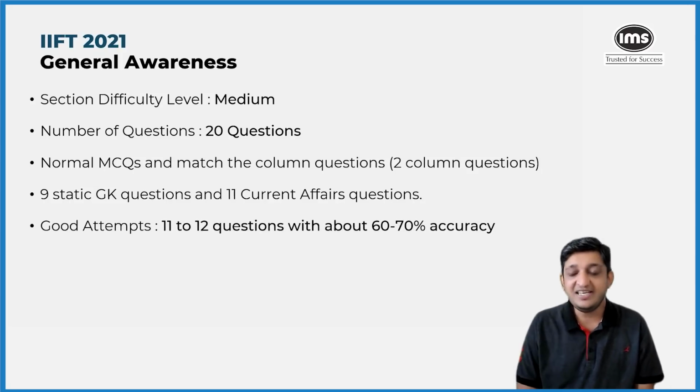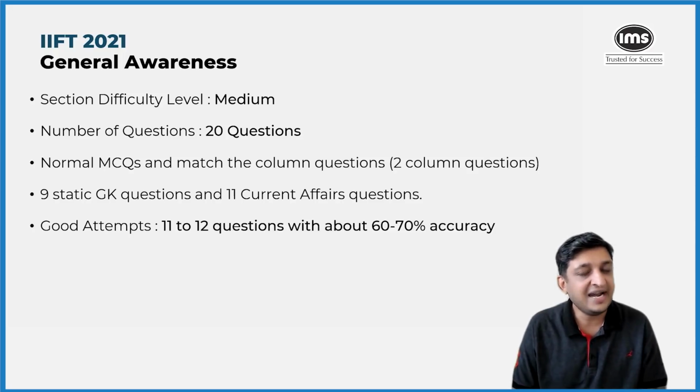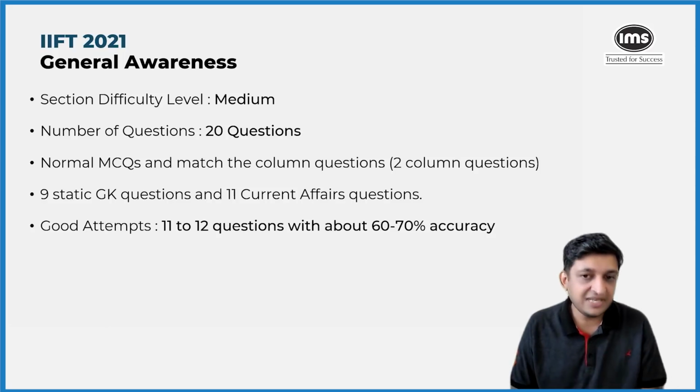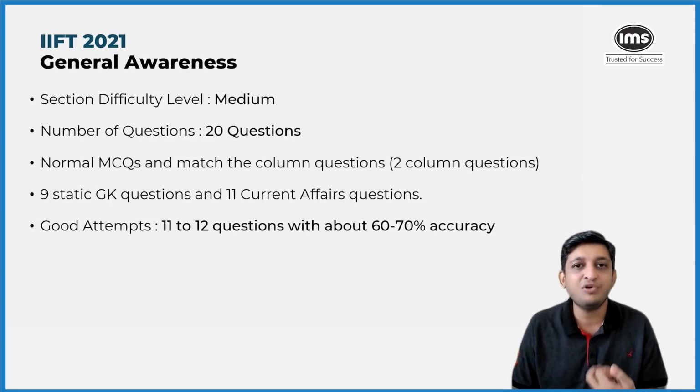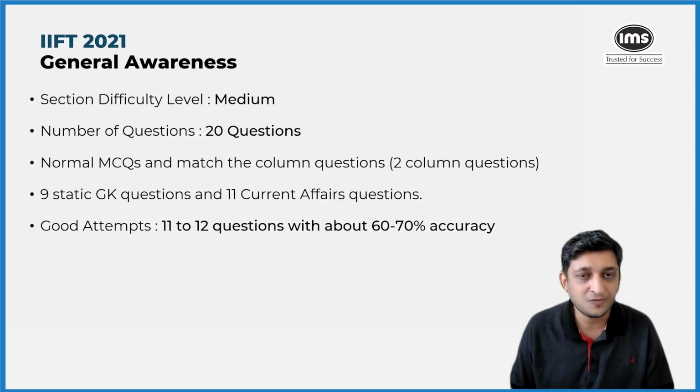So overall, the number of attempts that you would have made in this section would be around 11 to 12 questions. And of course, because it's a general awareness section, we expect the accuracy to be slightly on the lower side, with about 60 to 70% of your answers being correct. If you attempt 11 questions and you get, let's say, around 7 of them right, you should clear the cutoff easily and should also get some bonus marks which would boost your overall score.